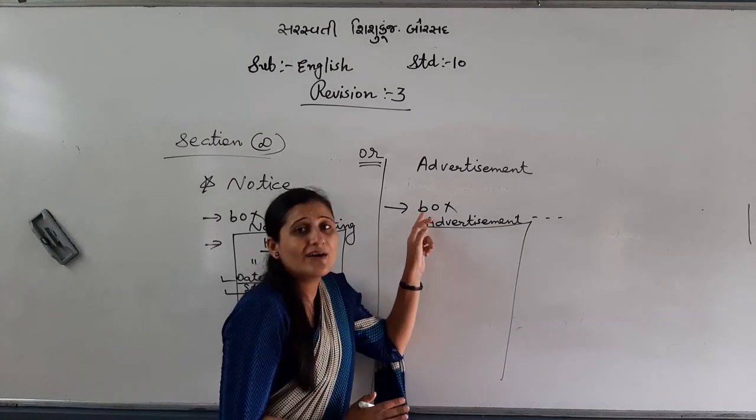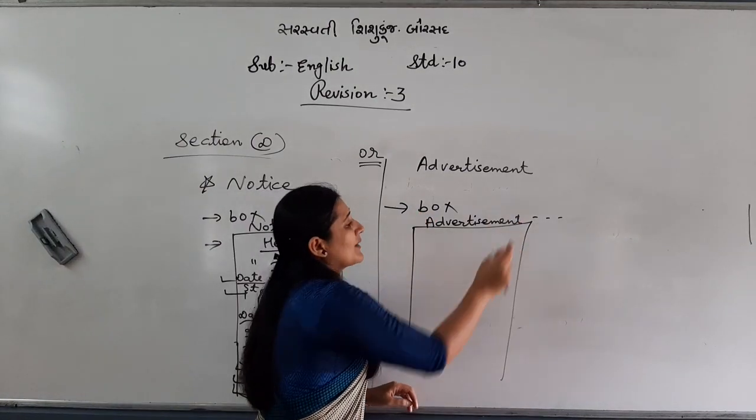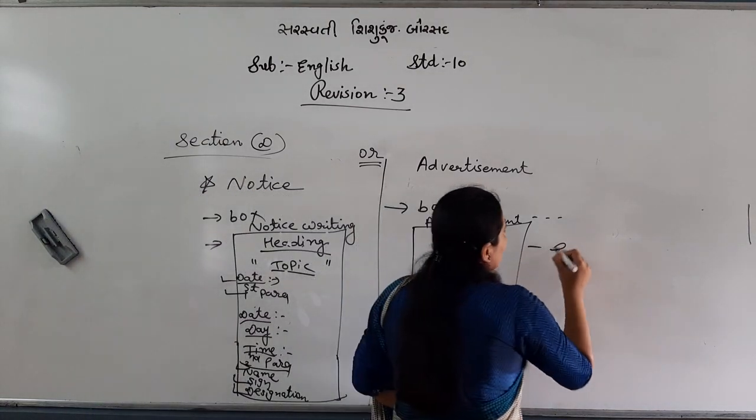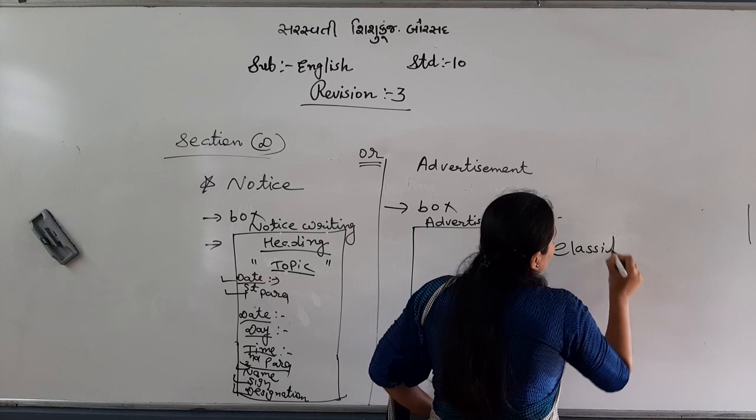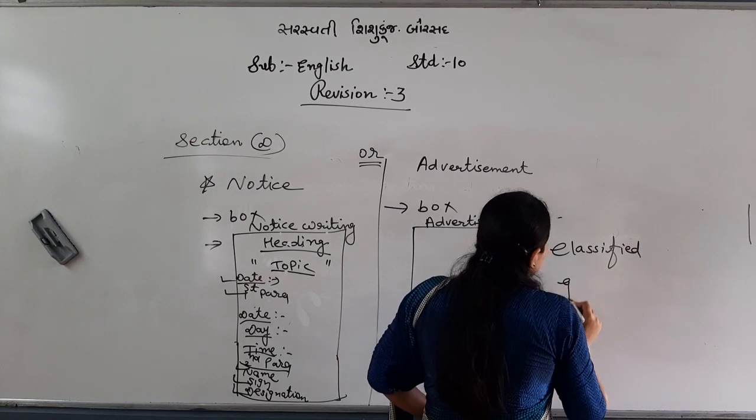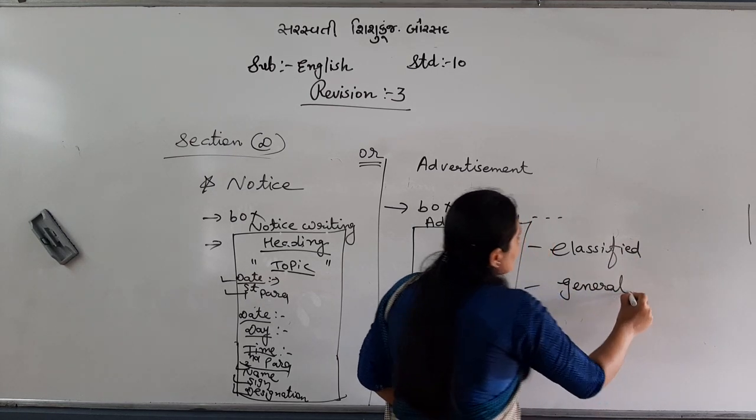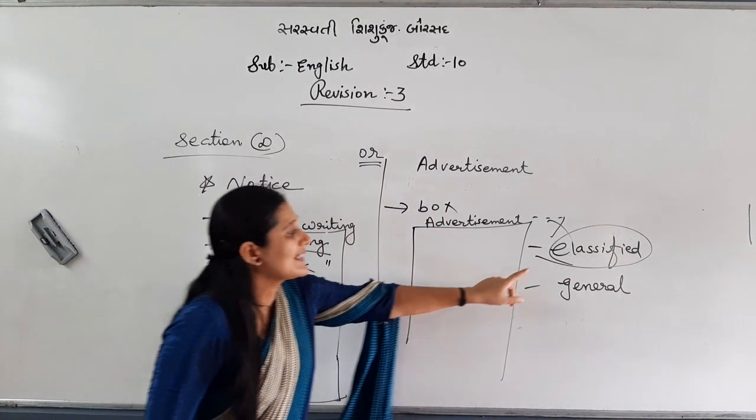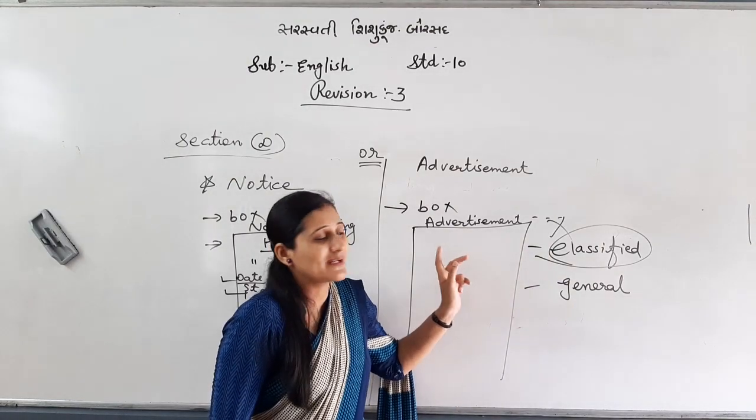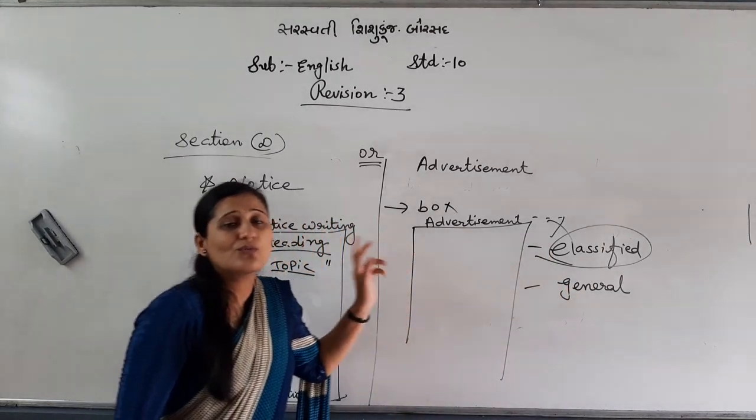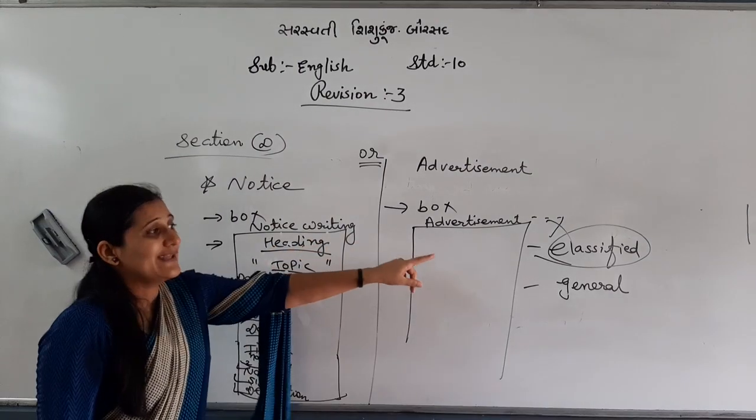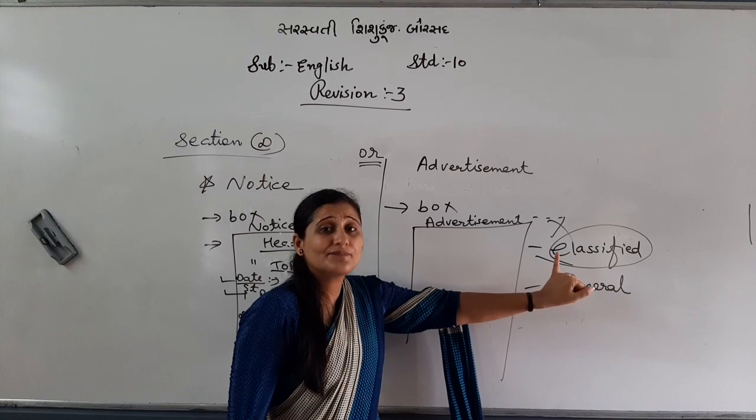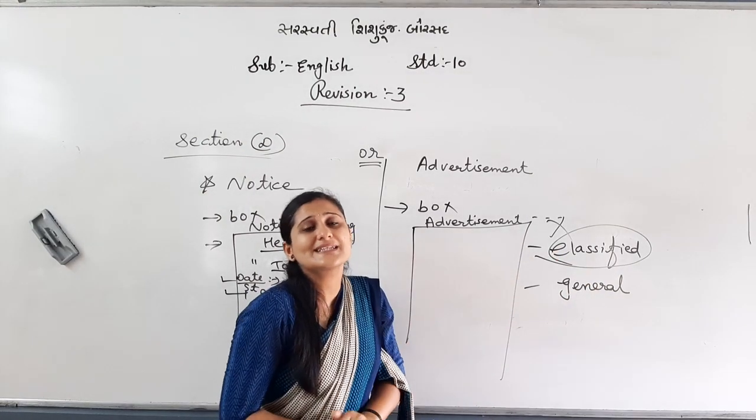And here make a box, compulsory. Write advertisement outside. There are two types of advertisement, classified and general. If classified is asked, don't go for advertisement. If general is asked, then go for advertisement. Otherwise, if classified is asked, you go for notice. Okay. So see, why? In classified only 5-6 lines you need to write.